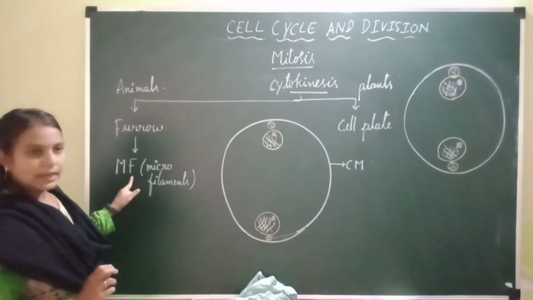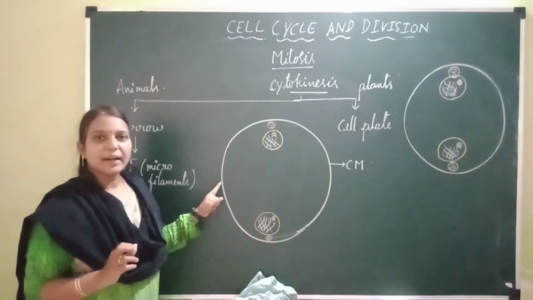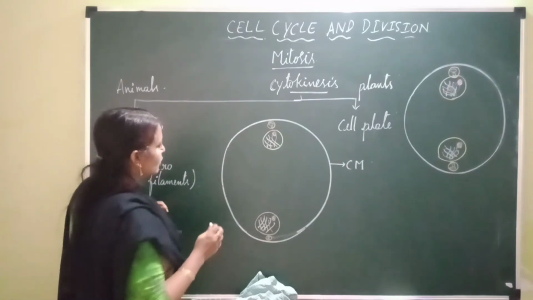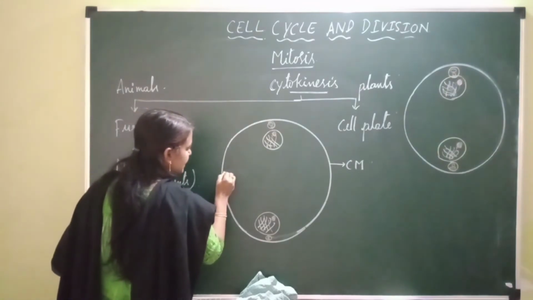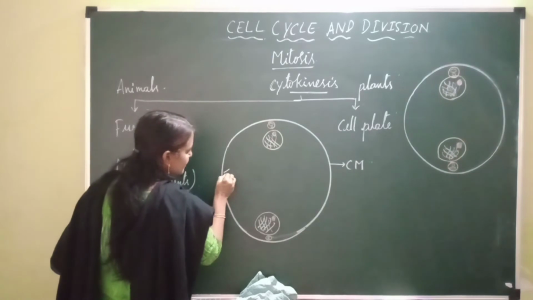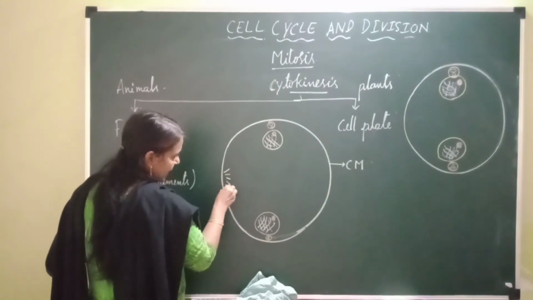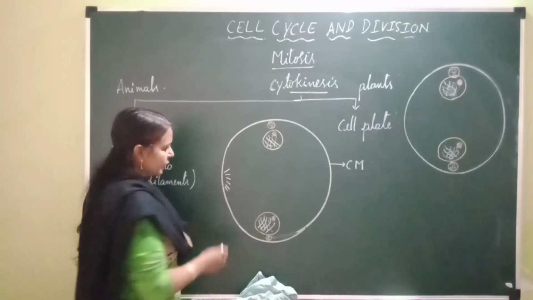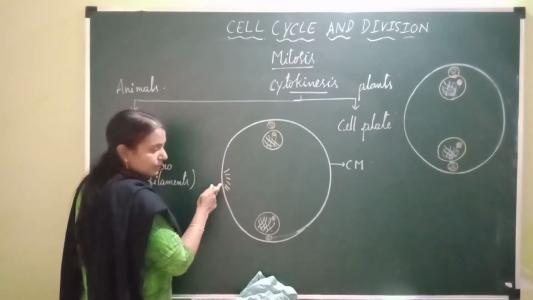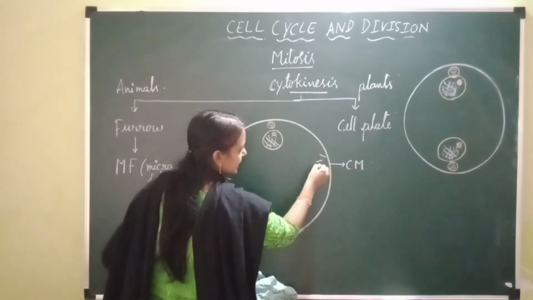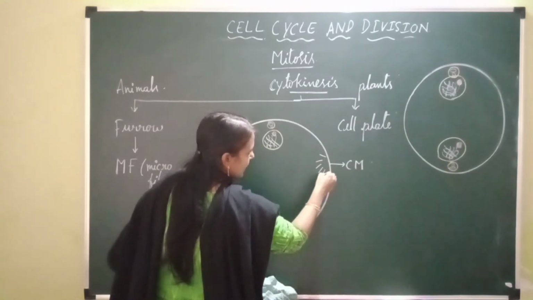This occurs with the help of microfilaments. These microfilaments are accumulated just below the cell membrane and at the equator. Equator means the center of the cell.